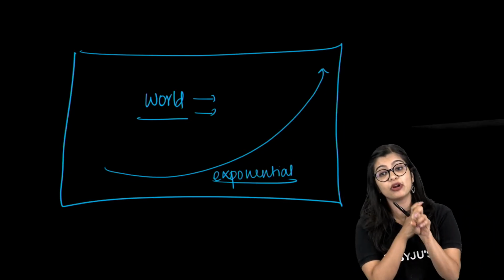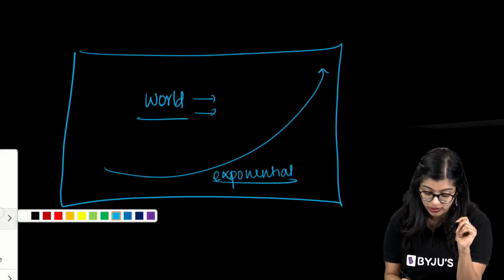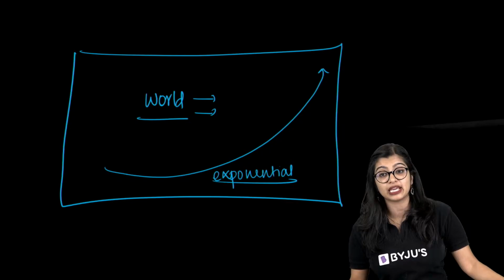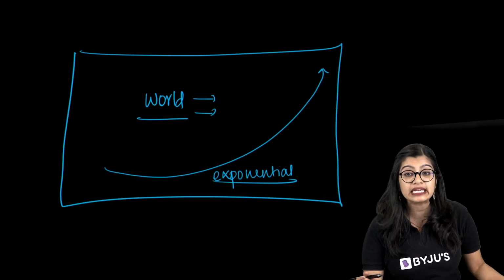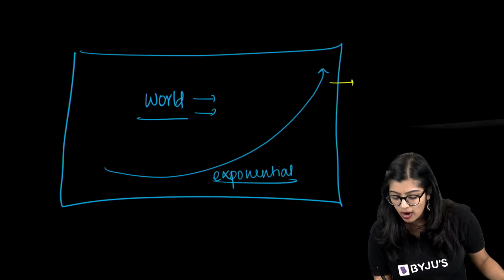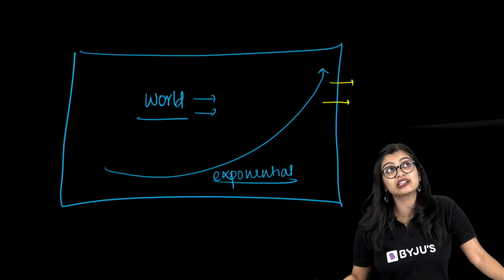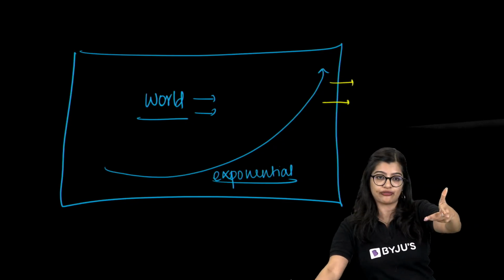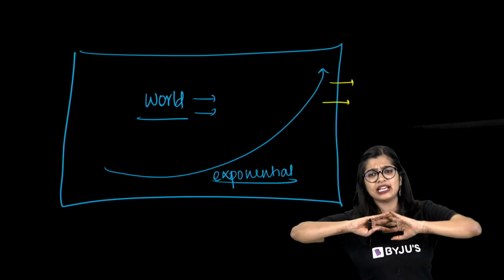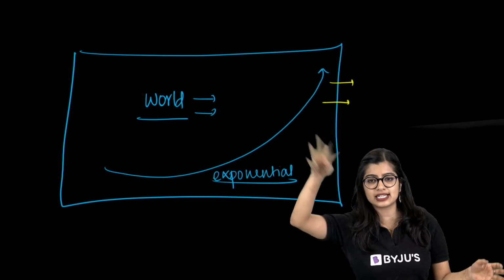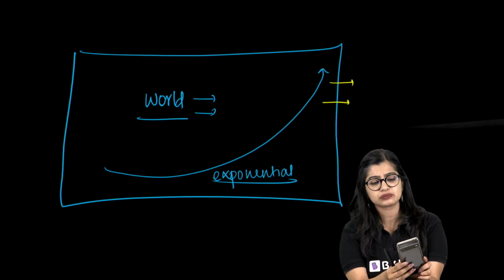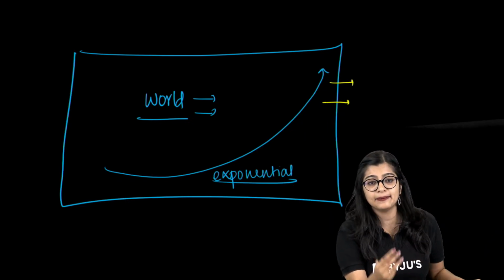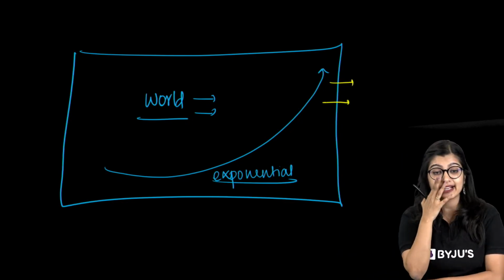Now, if there is an exponential increase in population, what is going to happen? Can you tell me? What are the consequences of it, right? Exponential means double, triple, it has increased at one go, right? What is going to happen? Demand, right? Exactly.